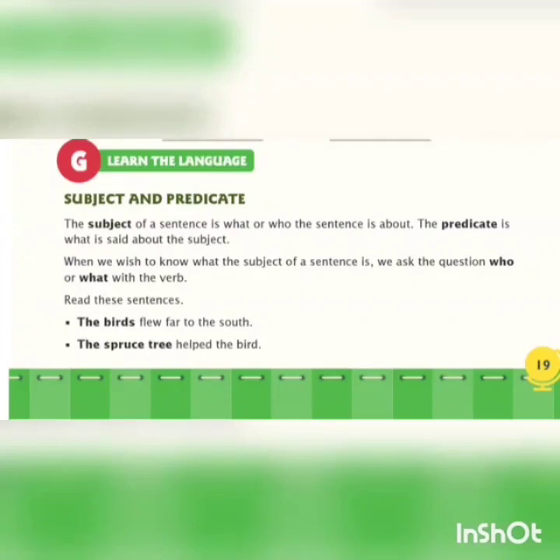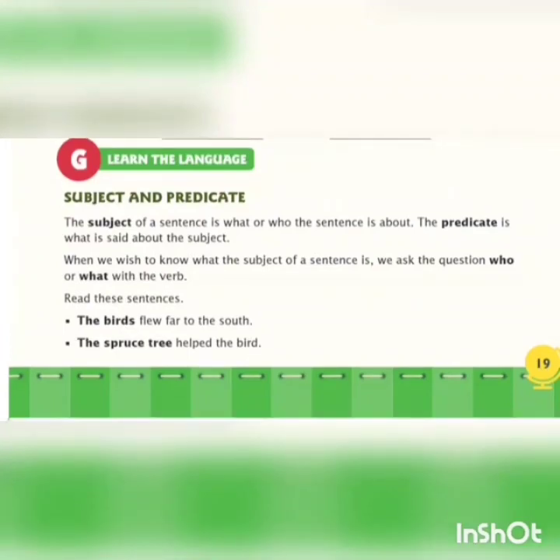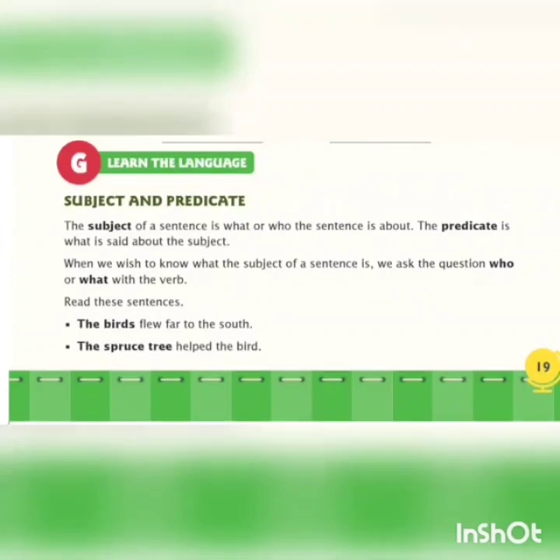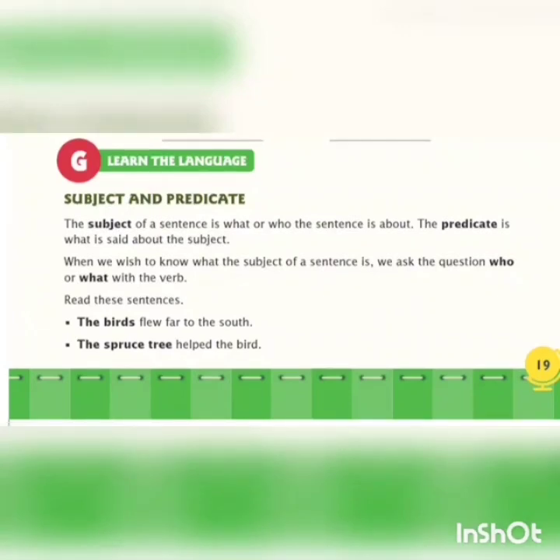Now what is the predicate? Predicate is what is said about the subject. Now what all is said about the birds in the sentence? Flew far to the south. So flew far to the south will be your predicate. Isn't it children? The remaining part of the sentence will be your predicate. Now let's move to the next.